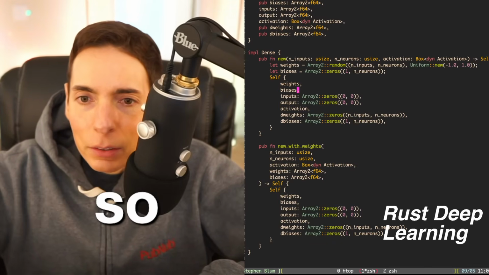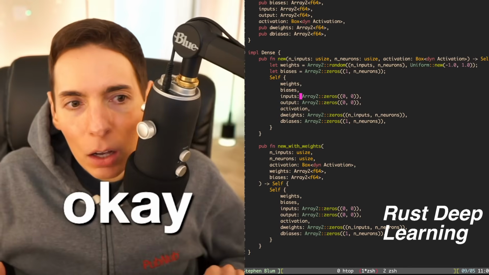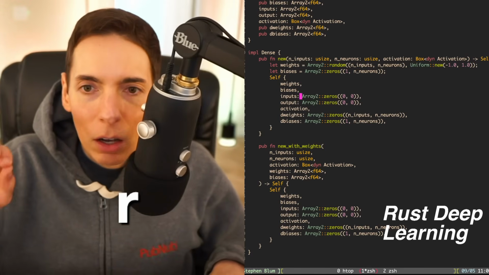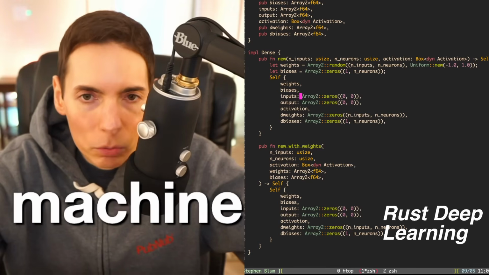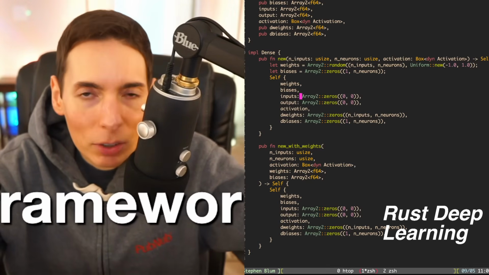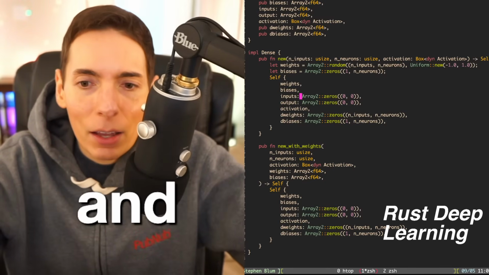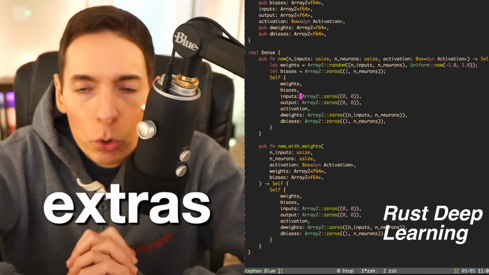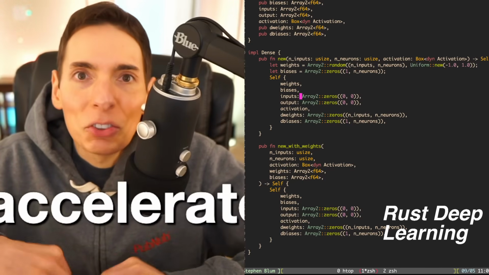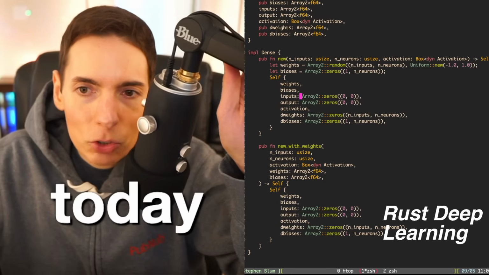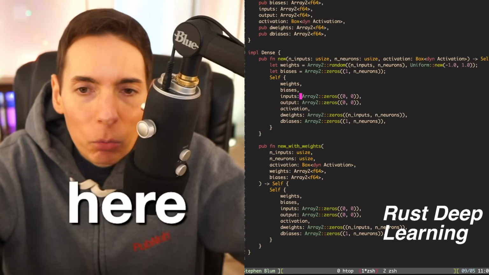So the brain is here: weights and biases, the inputs and outputs. This is Rust deep learning using the Rust programming language. We have a minimal deep learning framework. It's pretty small and concise, and it has a few extras for the training phase, things that aren't always necessary but help accelerate it on CPU. So we're only using CPU today. We're not going to use GPU. Once we walk through the framework that we have here, we're going to use it. We're going to cook with it.